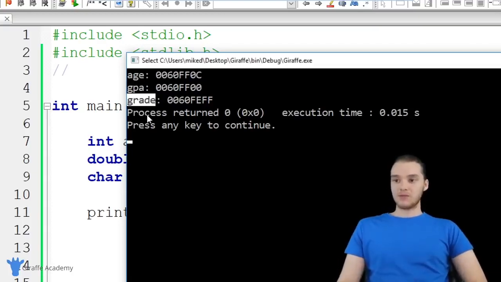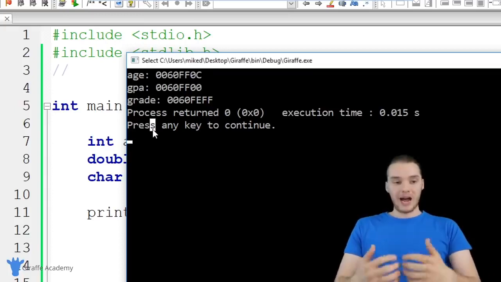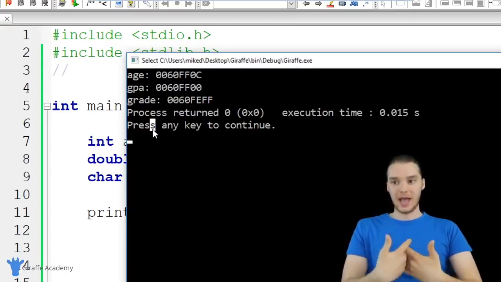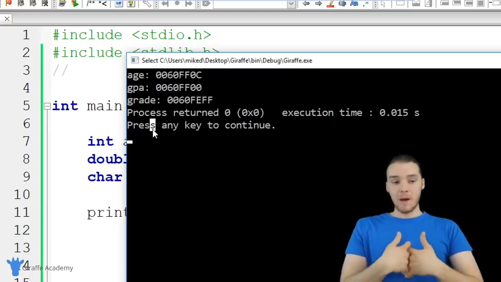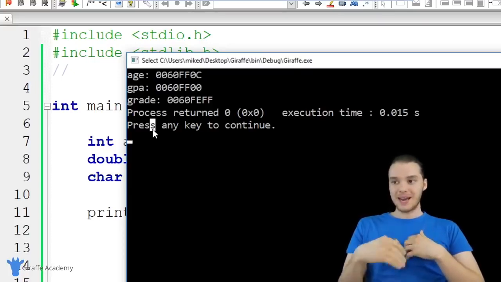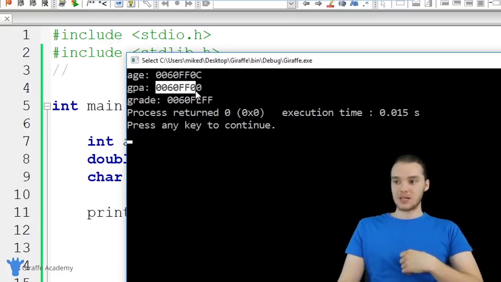So basically, all of these variables are stored at different memory addresses. When I want to access the information in the variable, I can just refer to the variable's name. So I could say age, or I could say GPA. But when C wants to access the information in the variable, it has to use these addresses. So C would use this address, C would use this address, and this address.